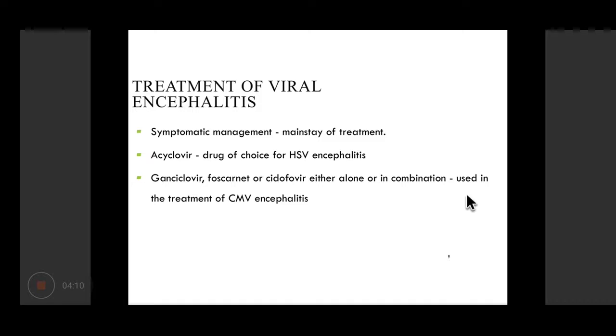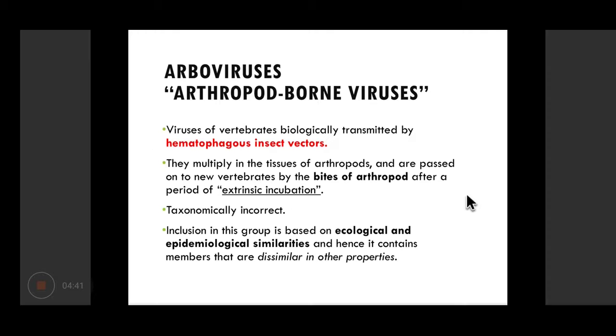Treatment: we don't have any specific treatment for most of the viral encephalitis. The management is mostly symptomatic and supportive. For some diseases like HSV encephalitis, we have antiviral drugs like acyclovir, and other antiviral drugs like ganciclovir, foscarnet, cidofovir may be used alone or in combination for other causes of encephalitis like CMV.